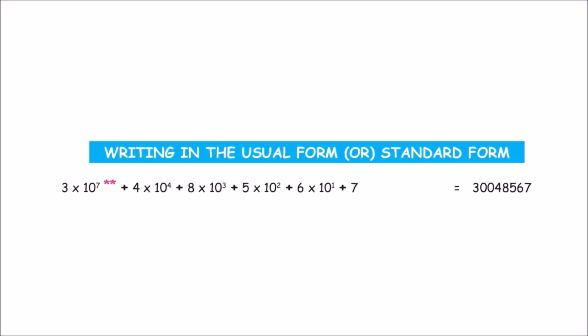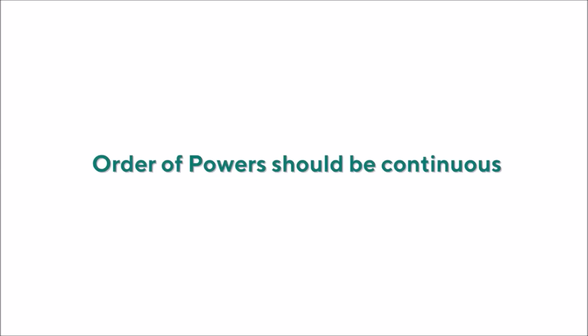You see, we have 3 into 10 to the power of 7 plus 4 into 10 to the power of 4 plus 8 into 10 to the power of 3 plus 5 into 10 to the power of 2 plus 6 into 10 to the power of 1 plus 7. The important thing to notice when we convert an expanded form into a short form or a standard form is this. We need to look at the order of powers. The order of powers should be continuous.